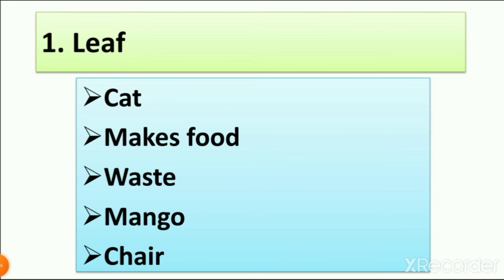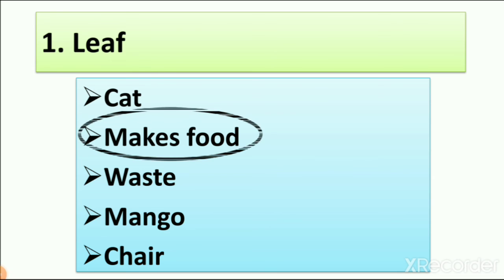The answer is makes food, because leaf is a kitchen of the plant. We learn in lesson number 3 that leaf makes food for plant. So we write the answer makes food. So we tick mark this answer.